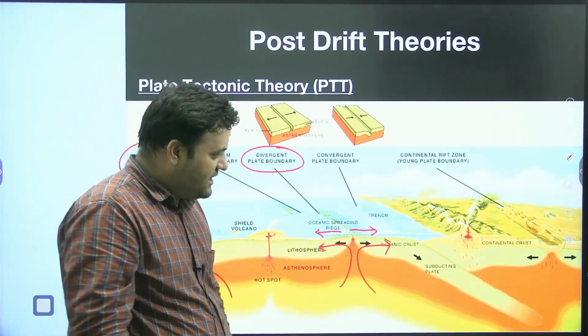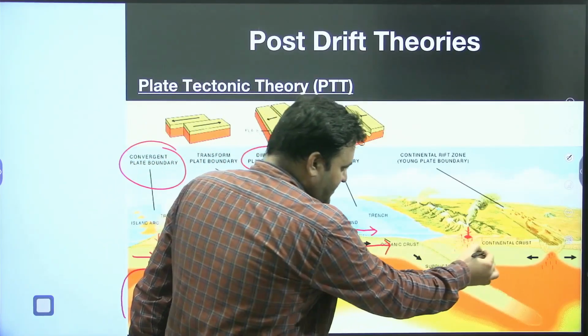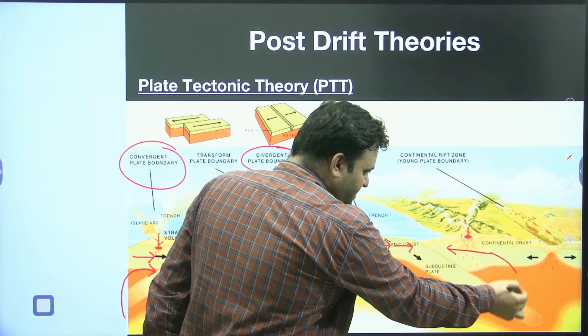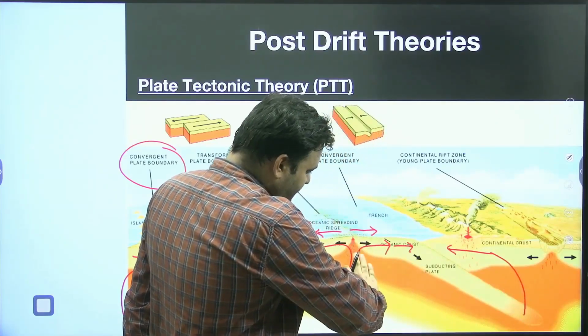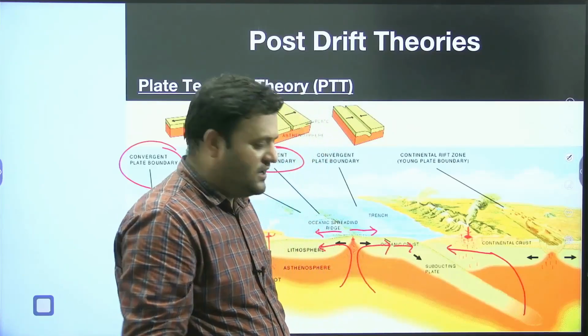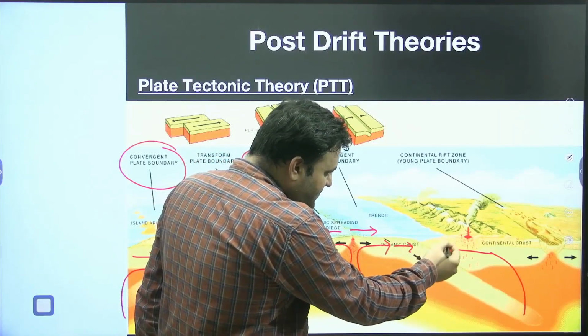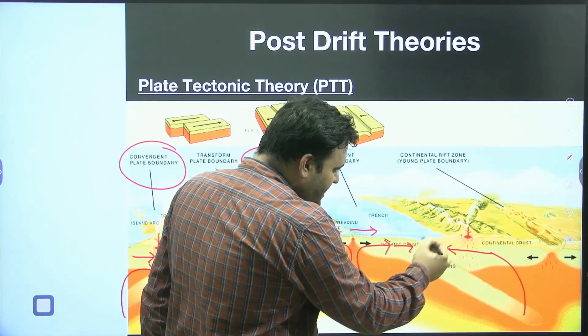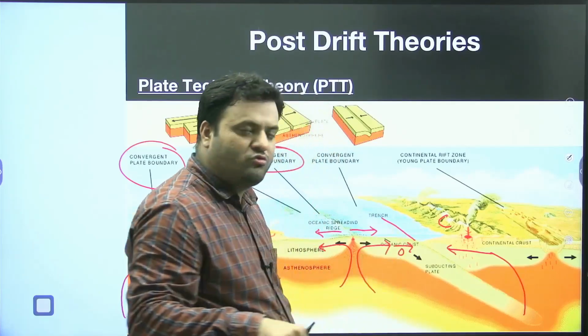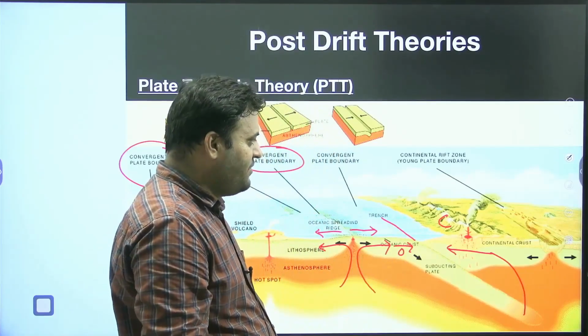Similarly, here we have another convectional current, and yes, there is a divergence on one end, and there is a convergence on another end. And as a result of convergence, whenever we have a continental and oceanic convergence, that will lead to the formation of trenches which we see on our Earth's surface.